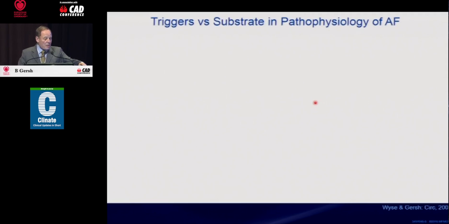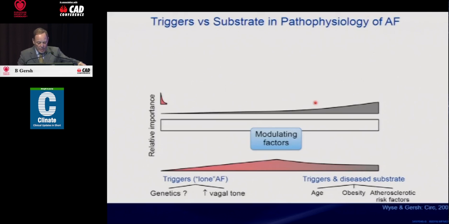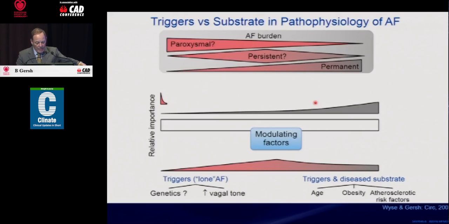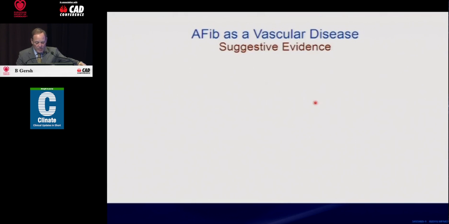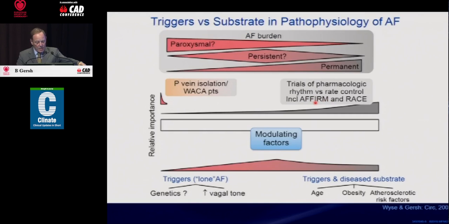To really understand this and to put it in perspective, I want to spend the first 5 minutes talking about atrial fibrillation as a vascular disease. And this concept, put forward some time back by myself and Dr. George Wise, really illustrates, let me just show you, the slide has got a little distorted, but I really think of atrial fibrillation as two conditions.